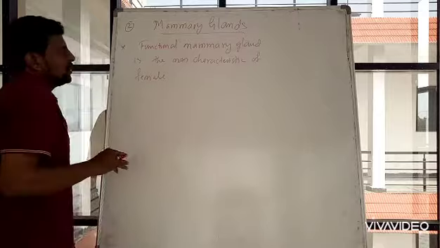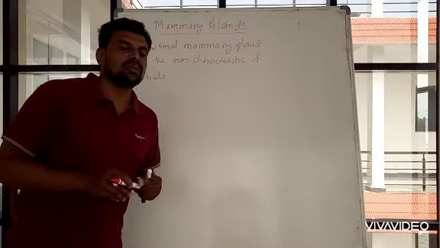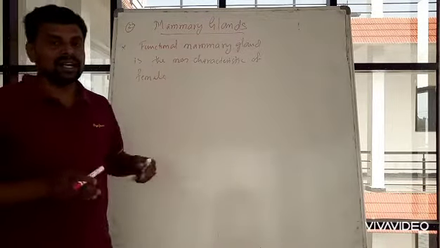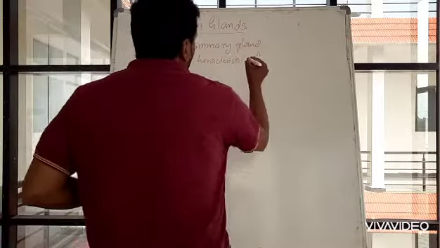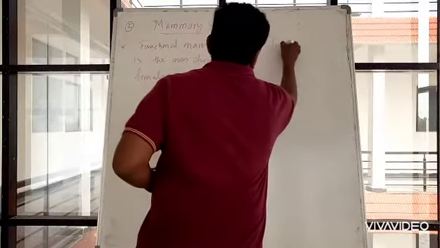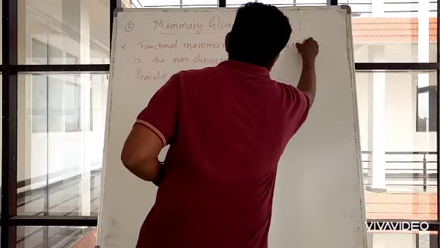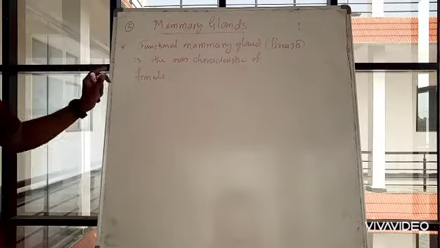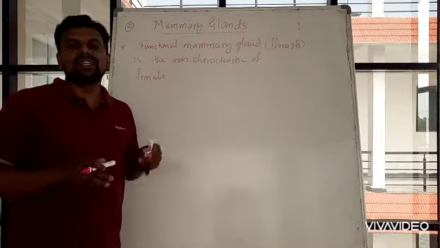Simply write female. Generally, females have a pair of mammary glands, which we also call breasts. This is the main characteristic present in the female.